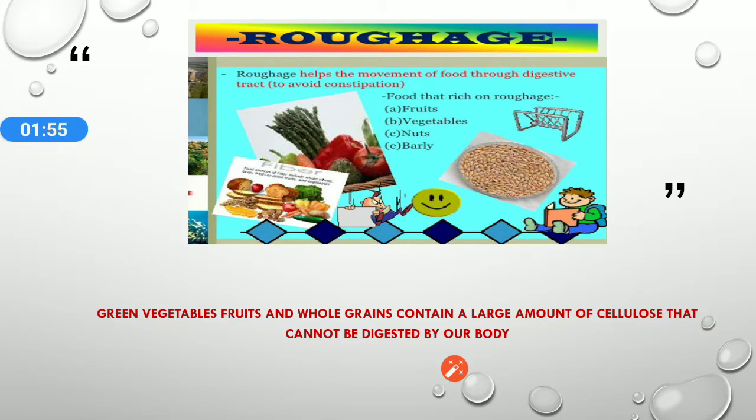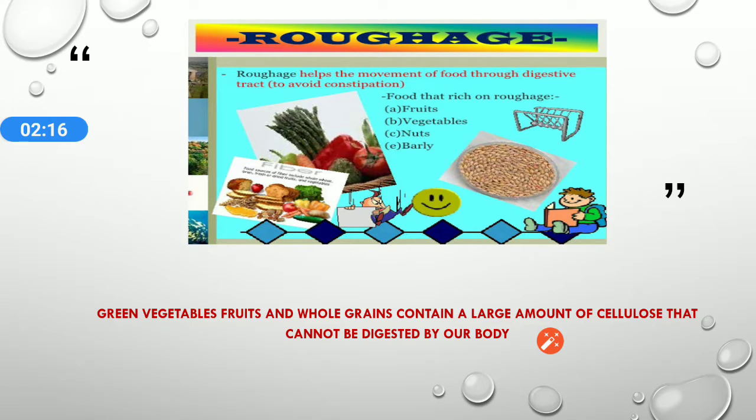Next is roughage or dietary fibers. Green vegetables, fruits, and whole grains contain a large amount of cellulose that cannot be digested by our body. These dietary fibers constitute the roughage.